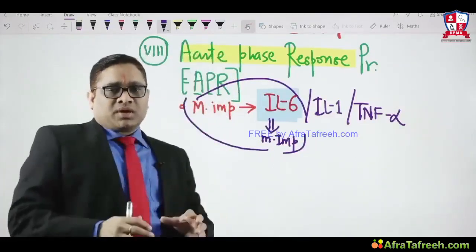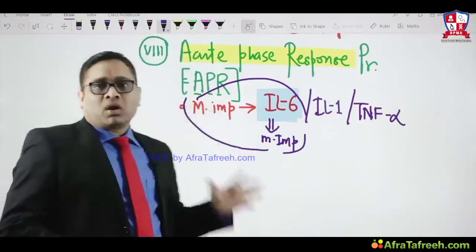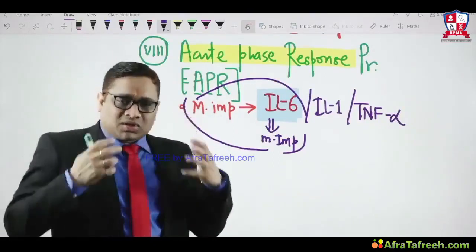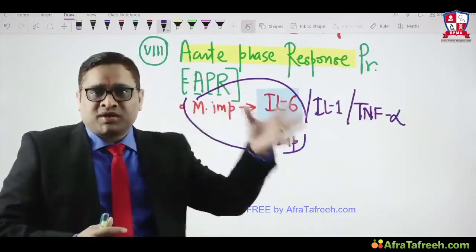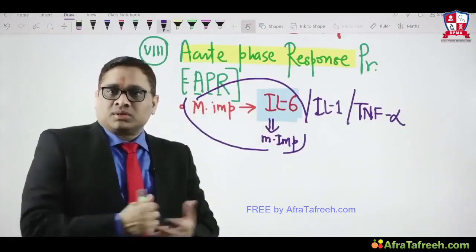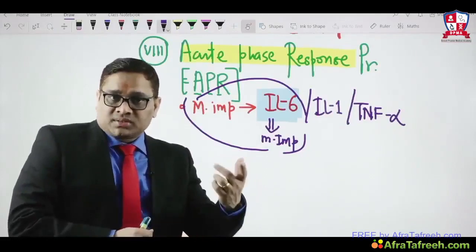Another clinical scenario: what question can the examiner ask you, or what concept should you have in mind, whether acute phase response protein will be increased during inflammation, or decreased, or both? What is your thinking? Will it increase always?